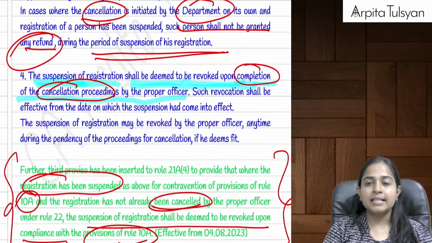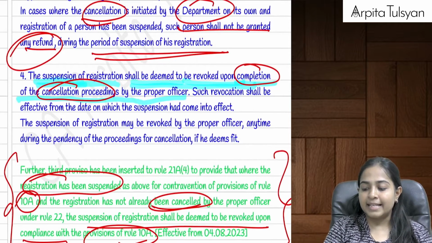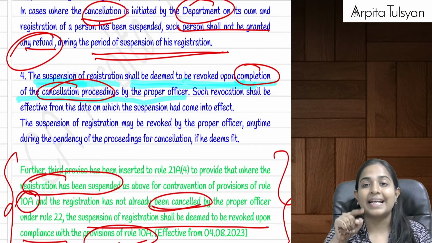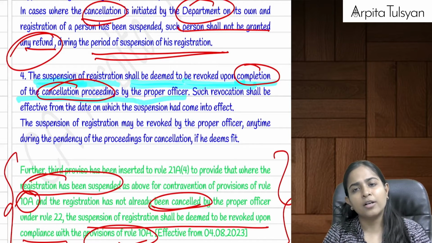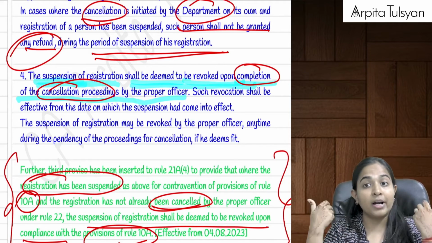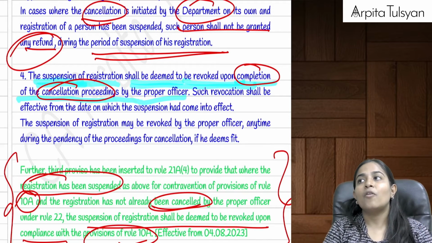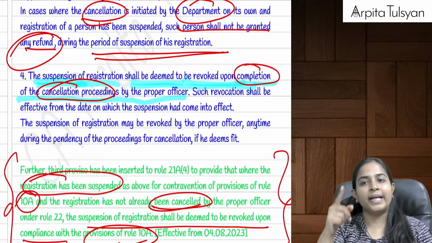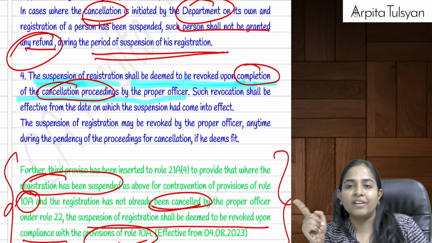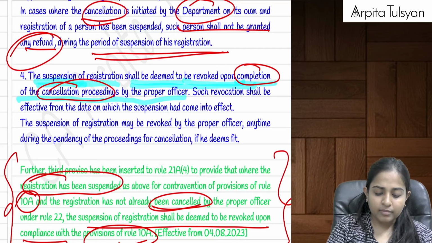Are you clear with this? Okay, now listen. For example, let's say the officer has now passed the cancellation order on me. If a cancellation order has been passed, what about the suspension order? The suspension order will be revoked because ultimately cancellation is done. Now what if those proceedings come to an end? If those proceedings come to an end, then even suspension will come to an end and that will lead to cancellation. Are you clear with this?